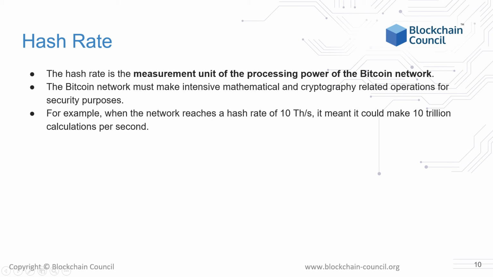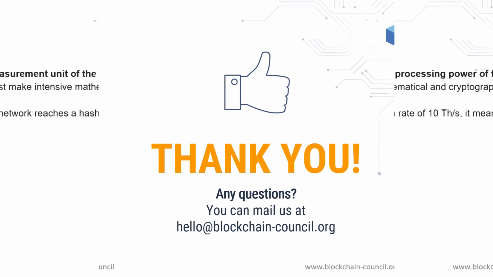Hash rate is a measurement unit of the processing power of the blockchain network. The cryptographic algorithms and the mathematical problems involved in the blockchain are computed with hash rates. For example, when the network reaches a hash rate of 10 TH per second, it means it could make 10 trillion calculations per second. We are done.